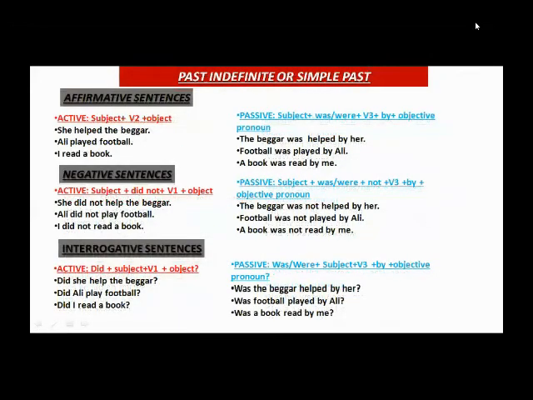Now this is past simple or past indefinite. So again we have active affirmative, active negative, and active interrogative, and these are the examples of passive affirmative, passive negative, and passive interrogative. So please take a screenshot. You have to follow the structure. The structure has to be followed, then the sentence will be correct. If you follow the structure, the sentence will never go wrong.